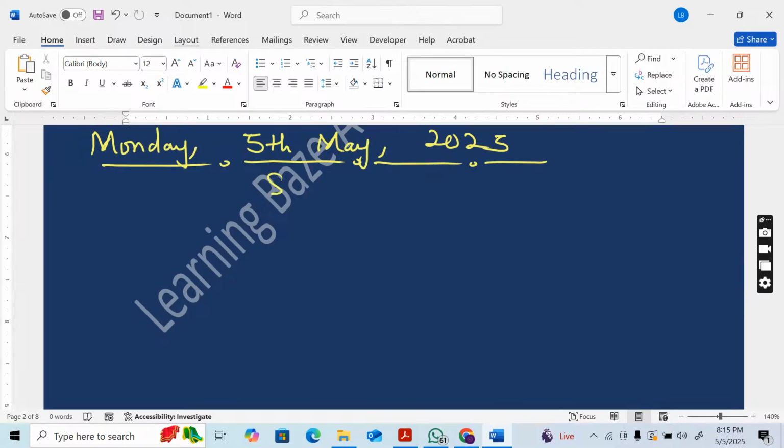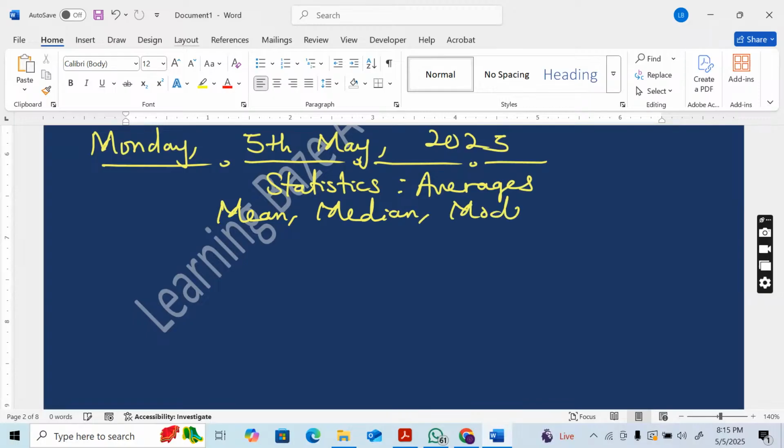All right, so in the last class, we learned how to find the mean of some numbers. We spoke about statistics and we spoke about averages, mean. The next one is median, and the third one is mode. So let's talk about median. Median is the middle number.